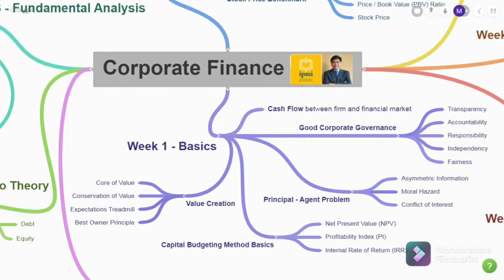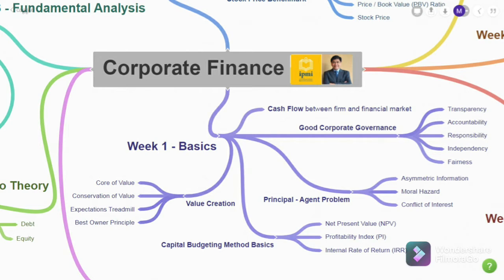And also we learned about the basic of principal agent problem and what causes it. Well, there are three causes. First is asymmetric information, the second is moral hazard, and the third, conflict of interest between the principal and the agent. And the next, we learned about the basic of capital budgeting method, which includes net present value, profitability index, and internal rate of return.